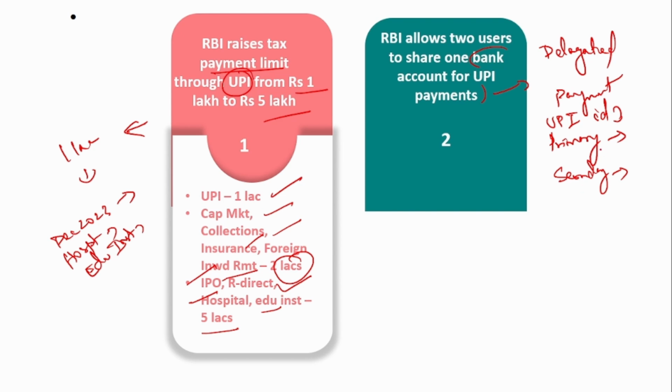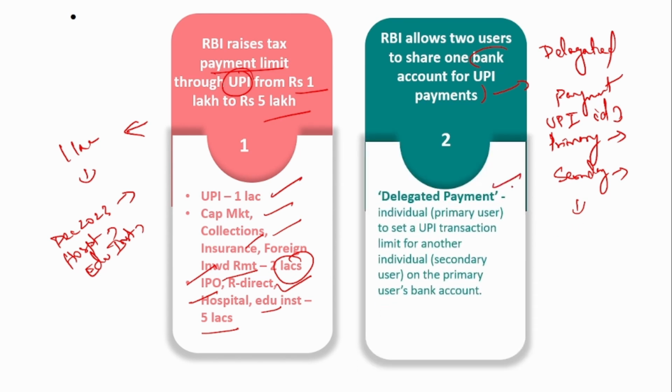The primary person, the father, will set a limit on how much the secondary person, his son, can spend through the UPI ID. The secondary person can use the same UPI ID and make transactions up to that fixed limit. This is the purpose of delegated payment: the primary user sets a UPI transaction limit for another individual, the secondary user, on the primary user's bank account. So delegated payment is another proposal by the RBI in the MPC meeting.